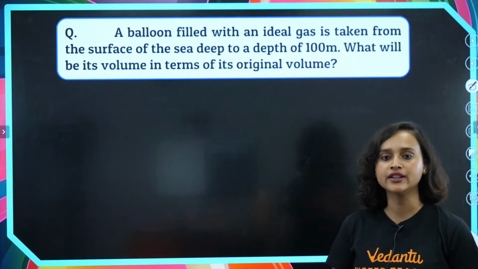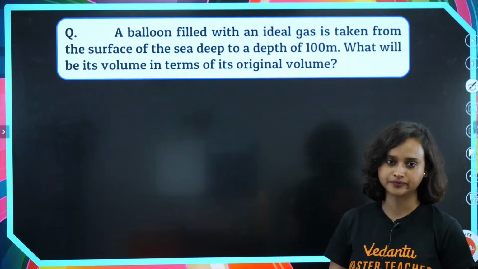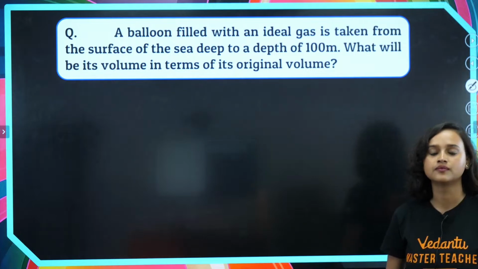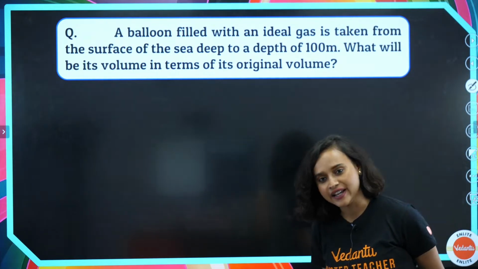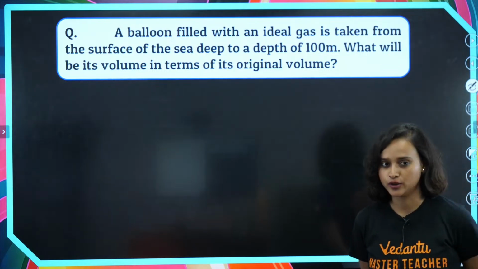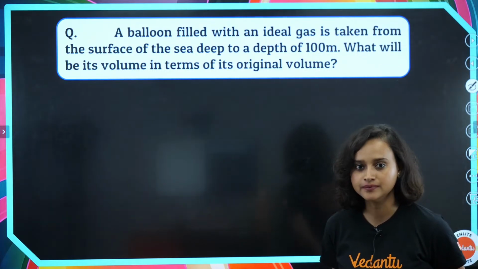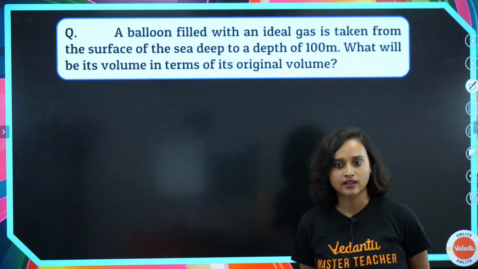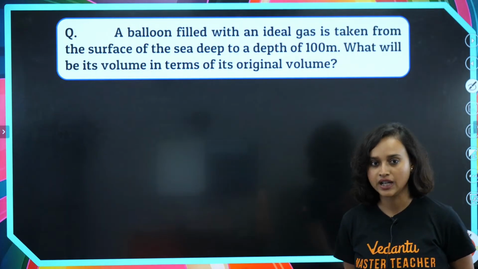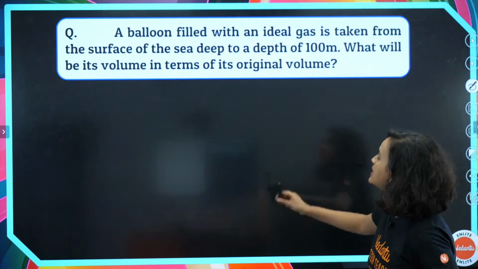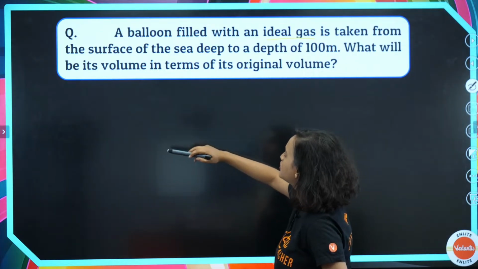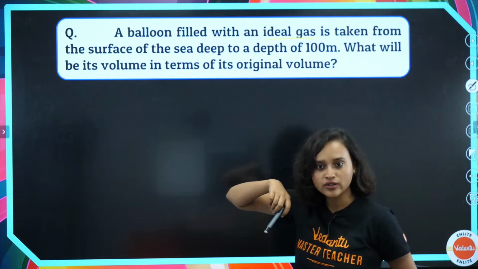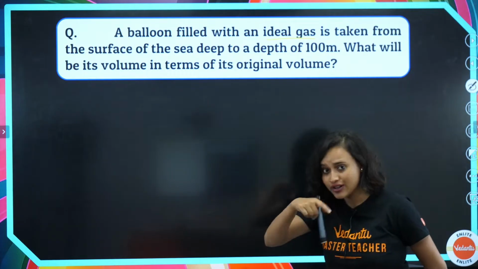What are the things that are given to you? Does this make sense? Very good. Amazing. Yes, height is given. We are also given another thing, that the gas is ideal gas. That is also told to us. Height is also given. So now let's see how to solve it.